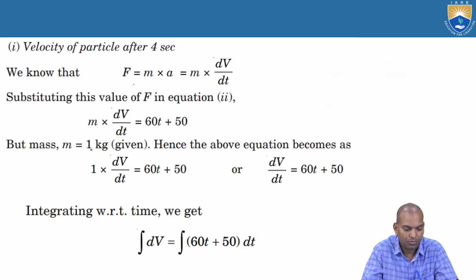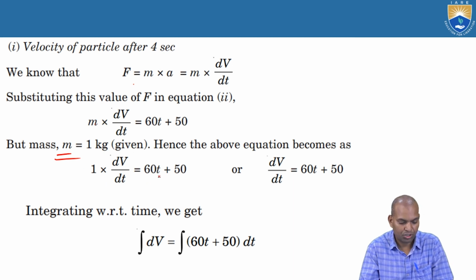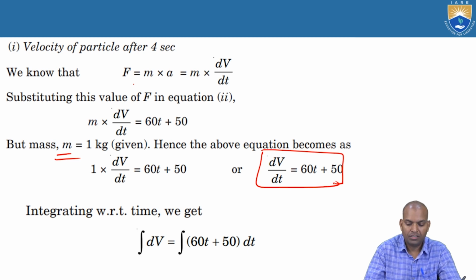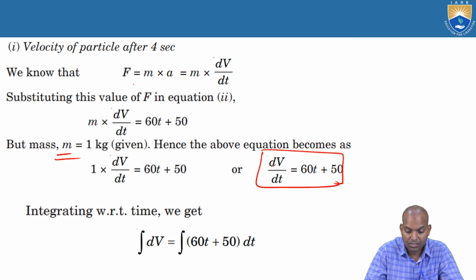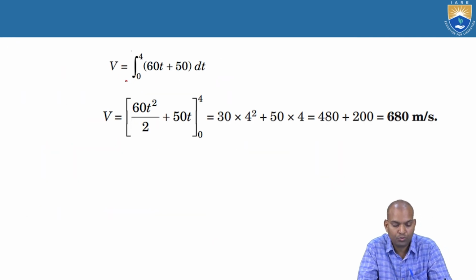Now m into dv by dt, with m equal to 1 kg, so dv by dt equal to 60t plus 15. We know the equation. We want the velocity after 4 seconds, means 0 to 4 seconds. So integrate it: the integral of dv equals the integral of 60t plus 15 times dt, from 0 to 4. After integration, that is 60 t square by 2 plus 15t, from 0 to 4.